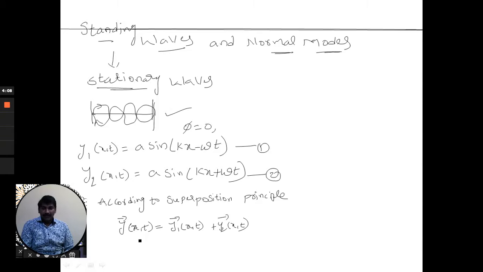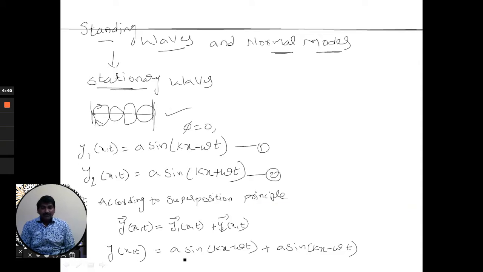Here we are finding the addition of two wave displacements. So as per the superposition principle, we add the two equations given above: a sine of (kx minus omega t) plus a sine of (kx plus omega t).